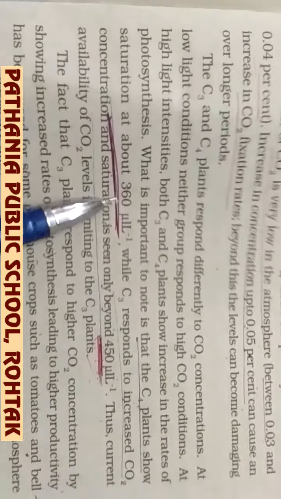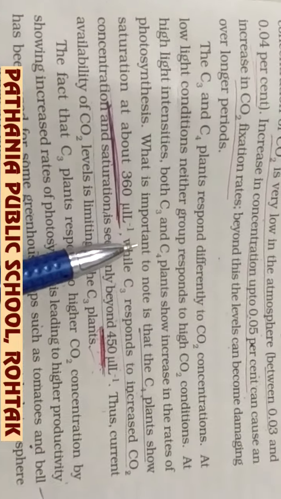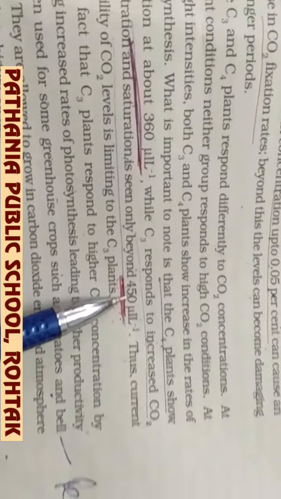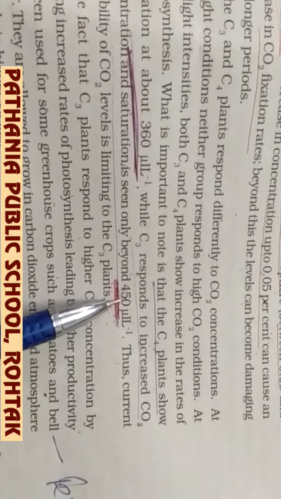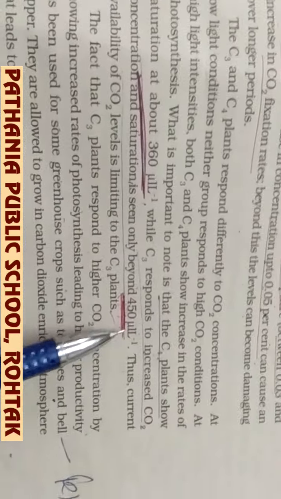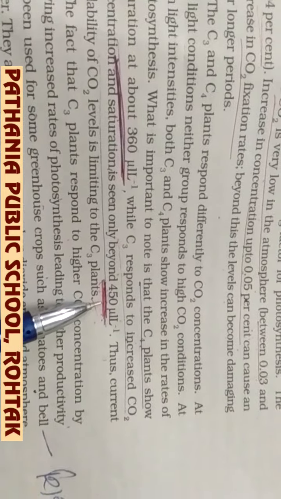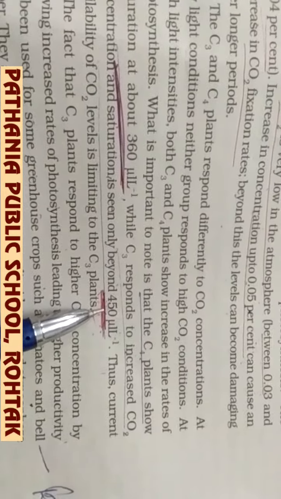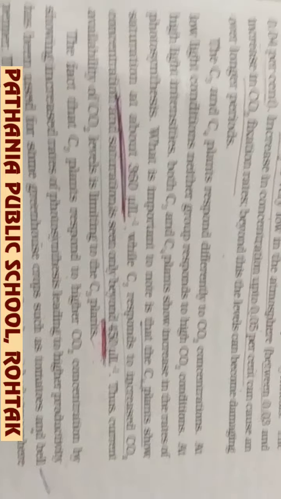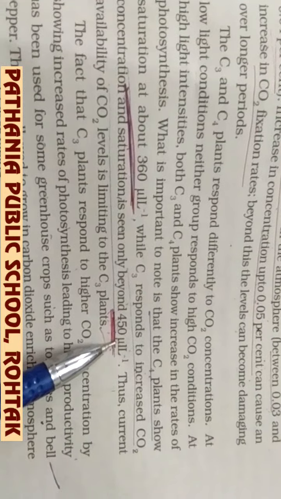Because in C4 plants, the saturation level occurs at 360 mol per liter, and in C3 plants, the saturation level comes at 450 mol per liter. It means that for C3 plants, only when more and more carbon dioxide increases will the saturation level come.